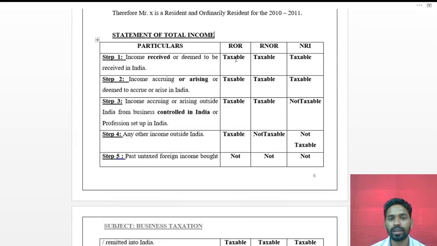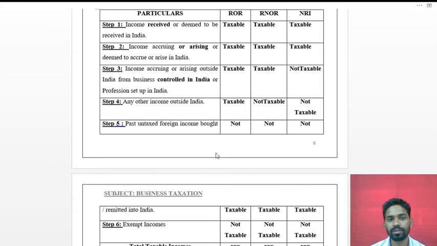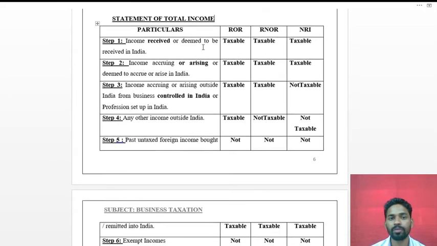Later on we have to calculate the total taxable income for the resident ordinary resident, the resident but not ordinary resident, and the non-resident. So this is the format to calculate the total income of an individual.